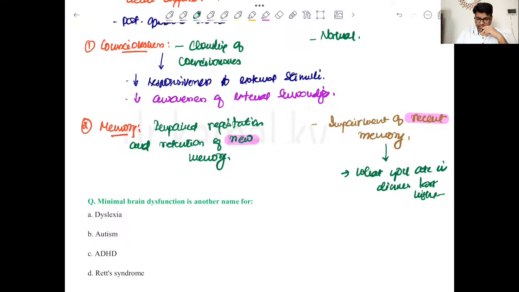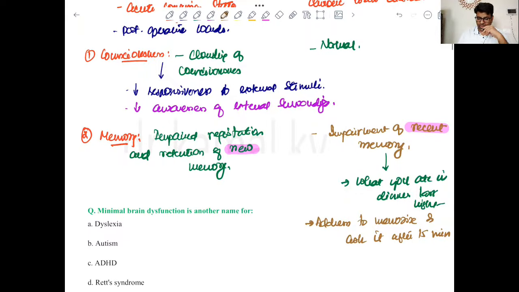Or what you can do, you can just give an address to memorize and ask it after 15 minutes. So these are two methods. Commonly we can do these two methods, and we can check for the recent memory, right? So this is very important here.